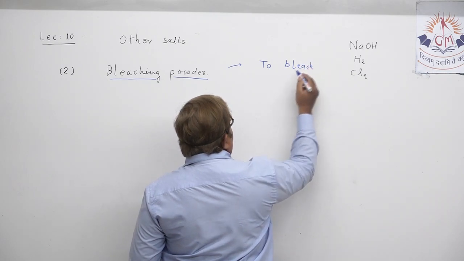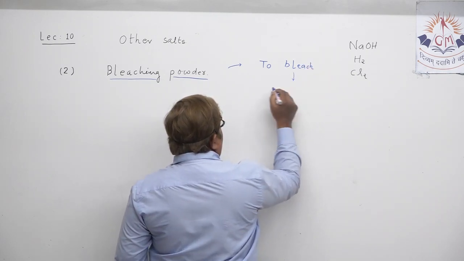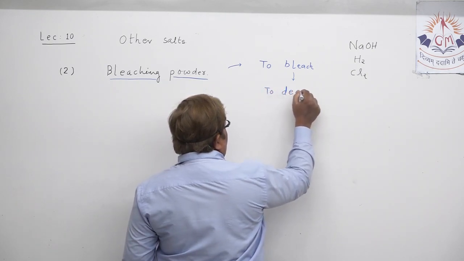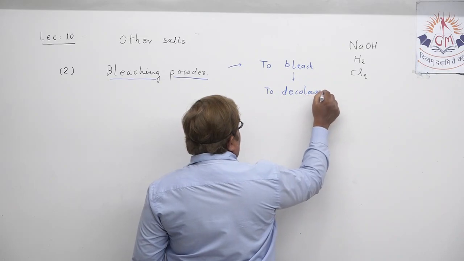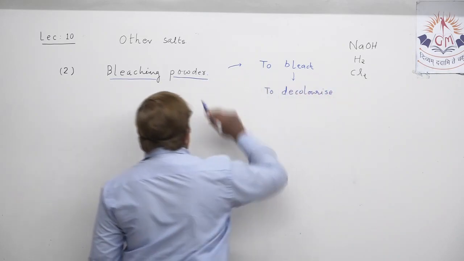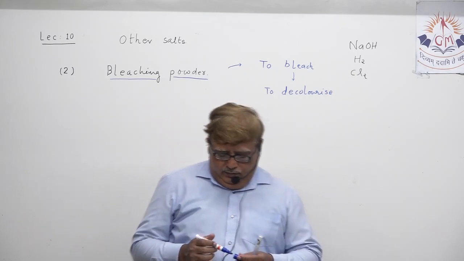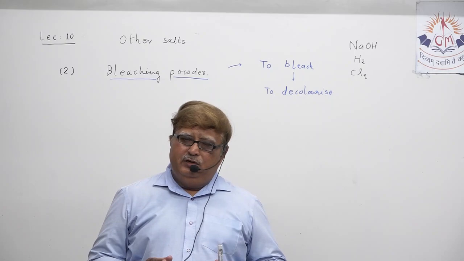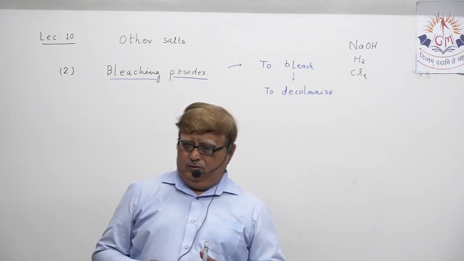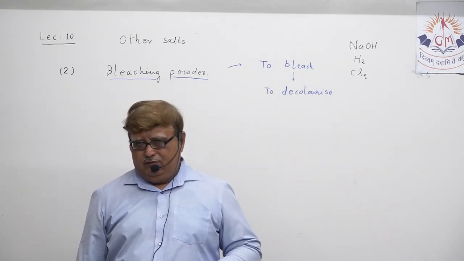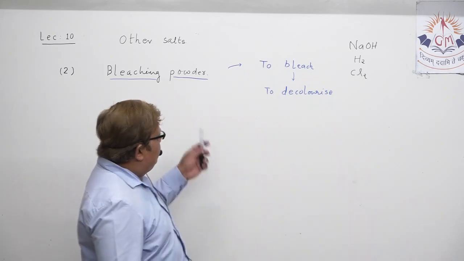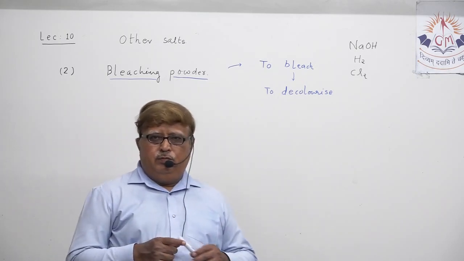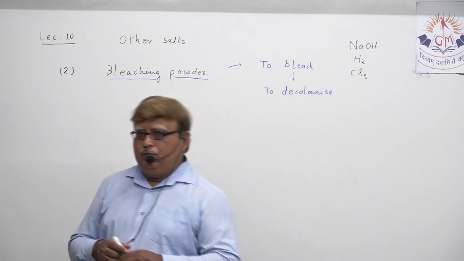That means bleaching powder can be utilized for bleaching something, that is, for decolorizing something. The very first thing we want to discuss today is how bleaching powder is actually produced.